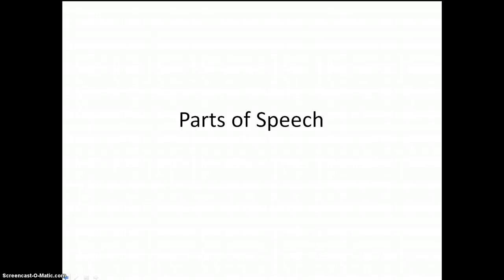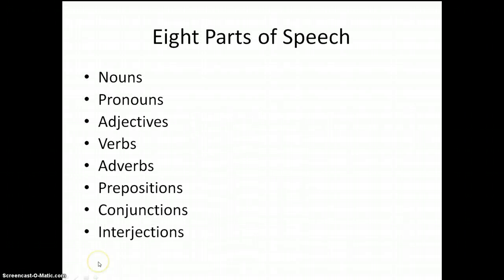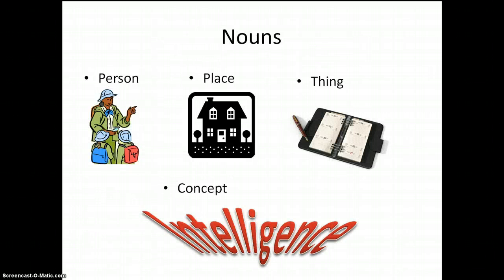Just like a car engine or a cupcake recipe, writing has different parts that go together to make a whole, and those are called parts of speech. The 8 parts of speech are nouns, pronouns, adjectives, verbs, adverbs, prepositions, conjunctions, and interjections.